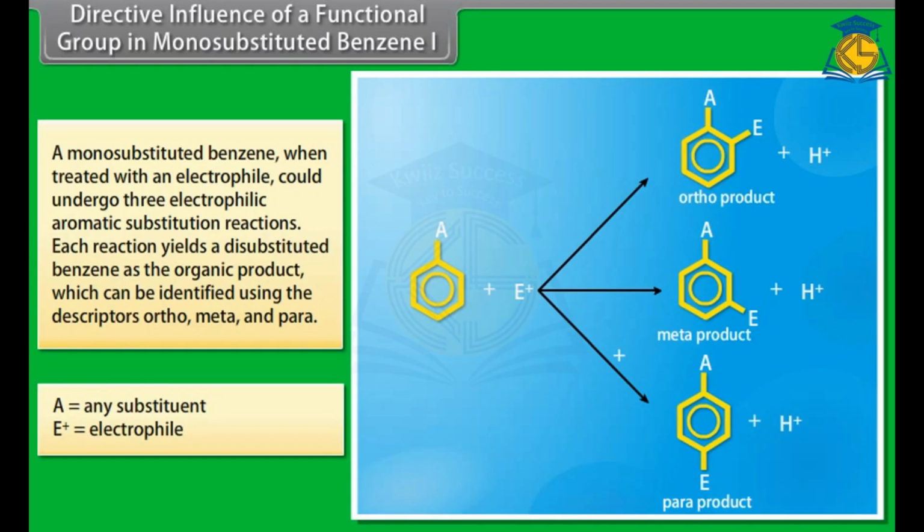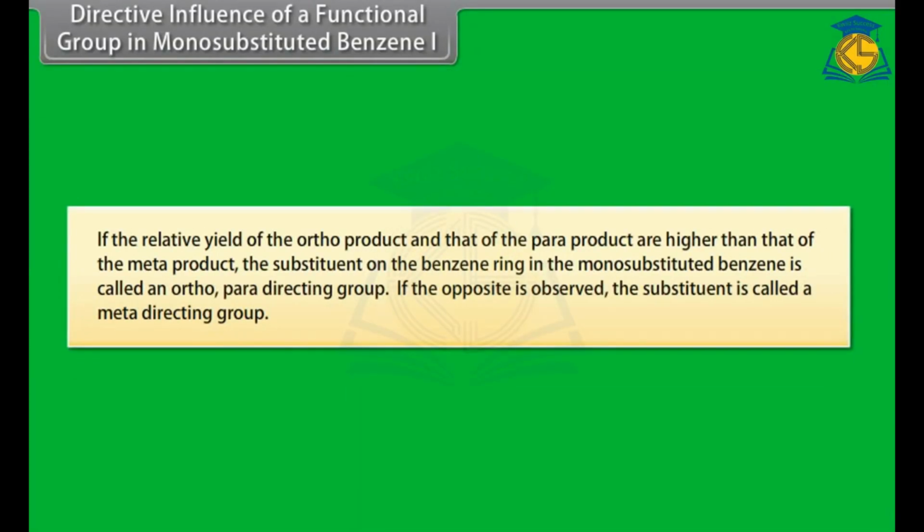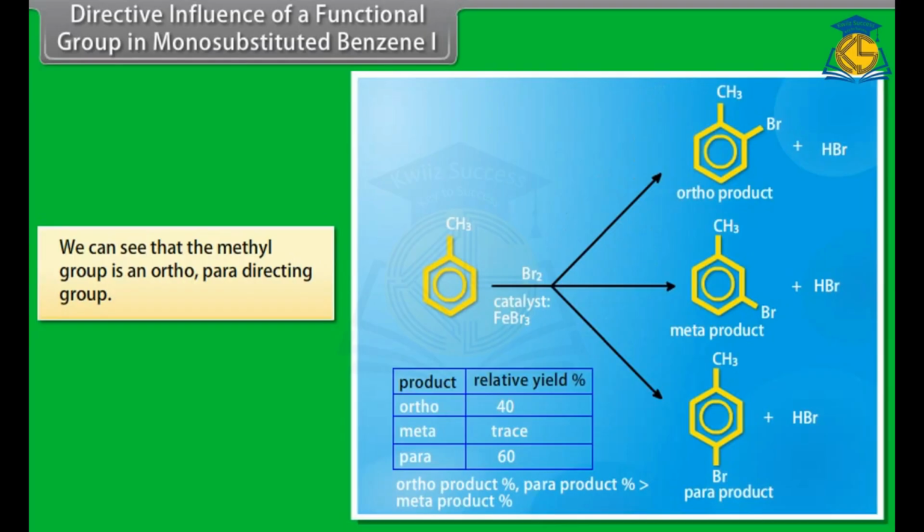E plus is equal to electrophile. If the relative yield of the ortho product and that of the para product are higher than that of the meta product, the substituent on the benzene ring in the monosubstituted benzene is called an ortho-para directing group. If the opposite is observed, the substituent is called a meta-directing group. Look at this example. We can see that the methyl group is an ortho-para directing group.